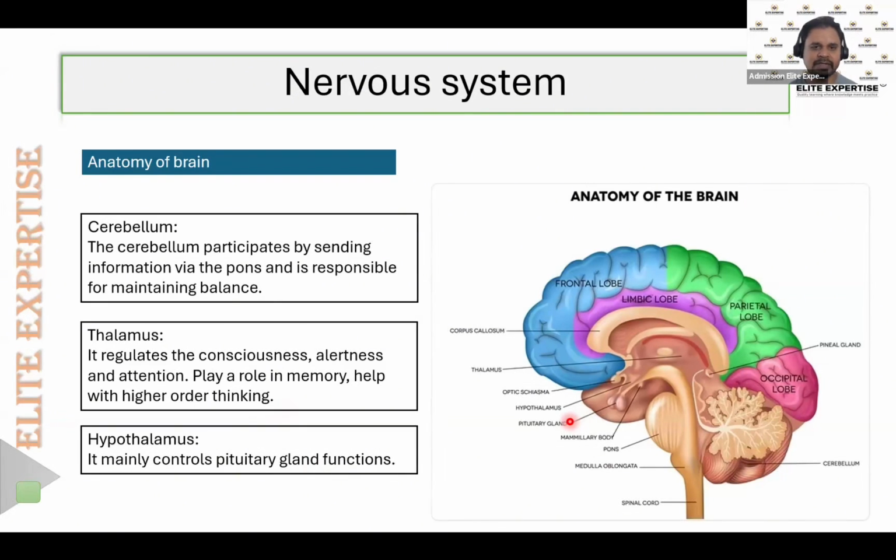So cerebellum's main function is to maintain the balance and the gait when we are walking or when we are standing at a high level height. Okay, so our body balance will be maintained mainly by the cerebellum. Then thalamus regulates the consciousness, alertness, and attention, and it also plays a role in memory. And hypothalamus is a part of the brain that mainly regulates the functions of the pituitary gland, anterior pituitary gland.